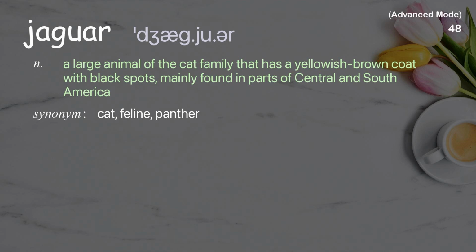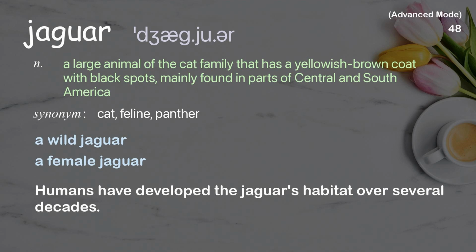Jaguar. A large animal of the cat family that has a yellowish-brown coat with black spots, mainly found in parts of Central and South America. Examples: a wild jaguar, a female jaguar. Humans have developed the jaguar's habitat over several decades.